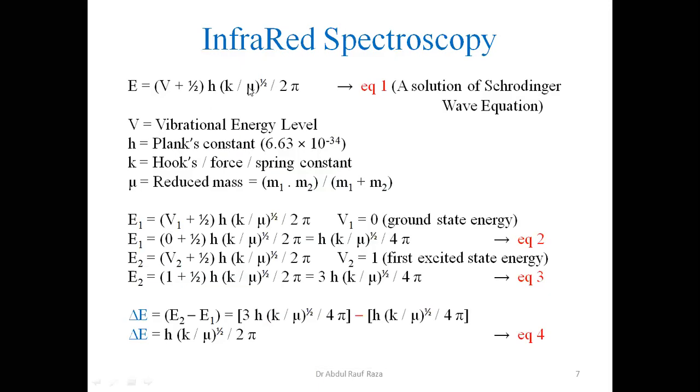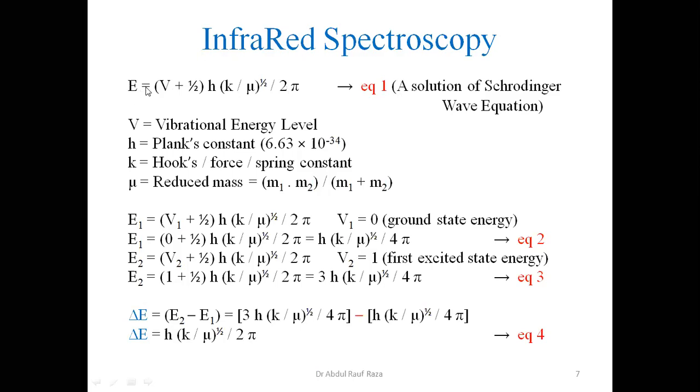So what happened? Schrodinger wave equation provides another solution. Three or four solutions you have already come across in atomic structure, like principal, azimuthal, magnetic, and spin quantum numbers. Secondly, you have also come across another important aspect, that one solution is also applicable to microwave spectroscopy. And another solution of the Schrodinger wave equation is applicable to vibrational energy levels. So the Schrodinger wave equation can be worked out.